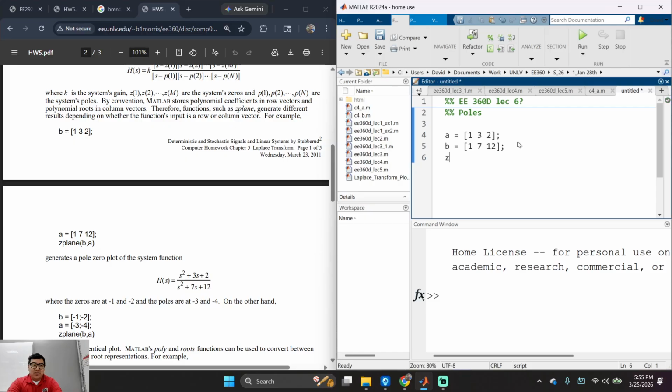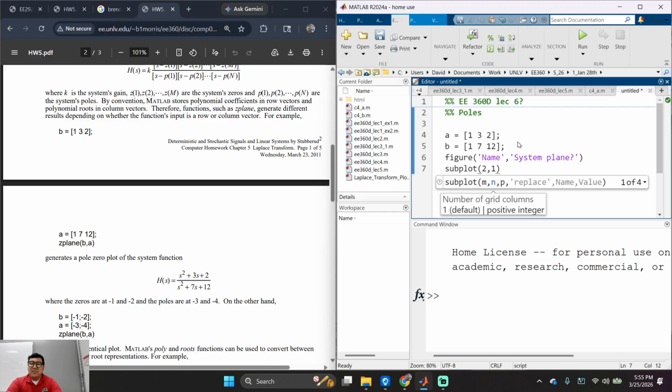And if I do Z-plane, let me do this, figure, system plane, okay, subplot 2, 1, 2 or 1, there we go, Z-plane BA, see if that runs, Control Enter.